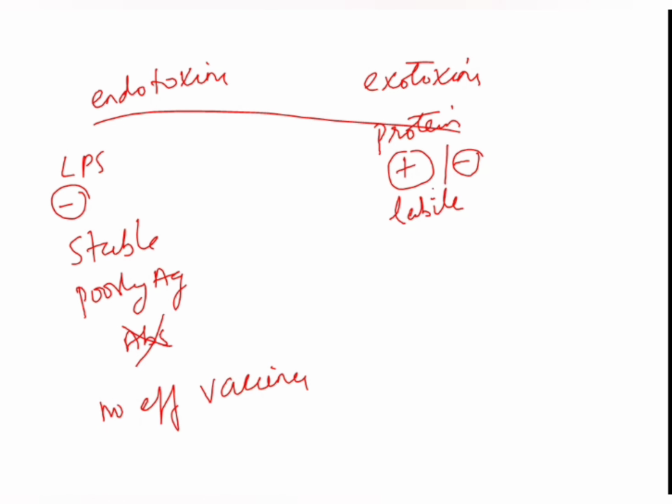Because it is protein, it is highly antigenic. Because it is highly antigenic, neutralization by antibodies is also highly effective. Finally, you can have toxoid forms prepared, which can be used as vaccines. The toxoid forms using these exotoxins are very highly effective as a vaccine, for example your tetanus toxoid. So these are the main differences between your exotoxin and your endotoxin.